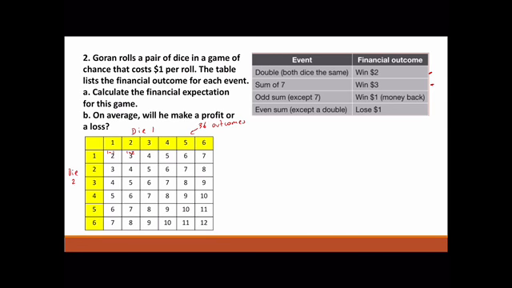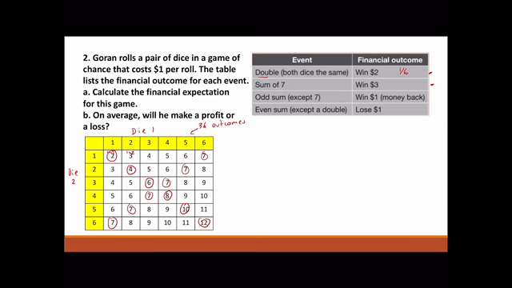First we need to know the probability of a double. The doubles are this, this, this, this, this, this. So there's 6 ways that can happen. So 6 out of the 36 is 1 over 6. Next, sum of 7. That's 1, 2, 3, 4, 5, 6 ways it can happen as well.